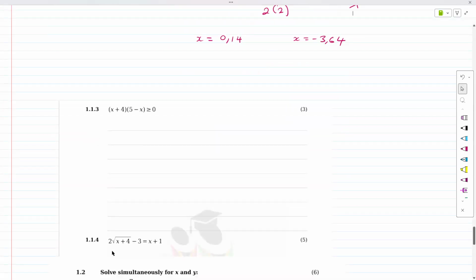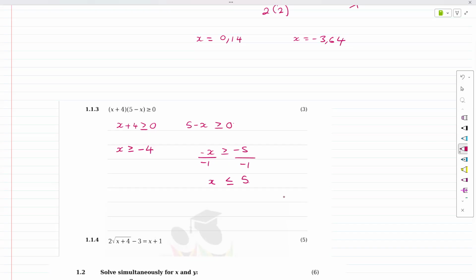Now, this one is equal to 0, so it's simple to deal with. X plus 4 is greater than or equal to 0. 5 minus x is greater than or equal to 0, and let's solve it. X is greater than or equal to minus 4, right? So we'll deal with that one. Thereafter, this one's a bit tricky. So this is minus x is greater than or equal to minus 5. Then I divide by minus 1, divide by minus 1, and we change the sign: x is less than or equal to positive 5.